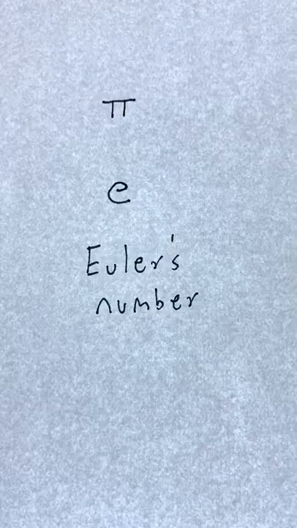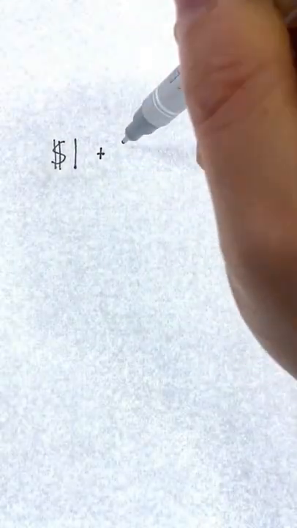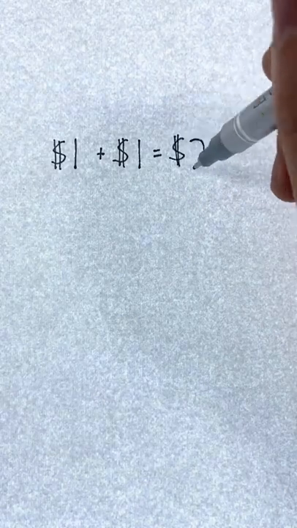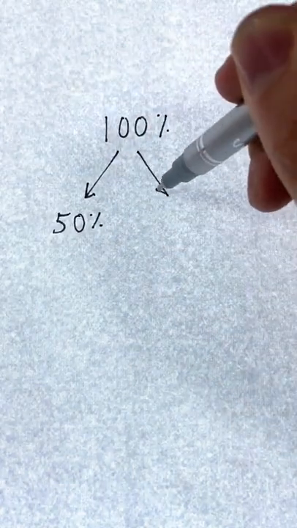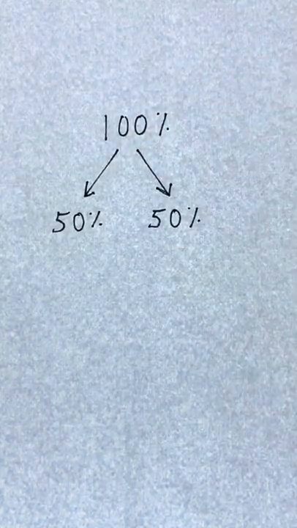To see where it comes from, suppose you deposit $1 in a bank that promises to pay 100% interest at the end of 1 year. At the end of the year, you'd have your original dollar plus the interest payment of $1 for a grand total of $2. Okay, now what if the bank split the interest payment into 2 installments, one of 50% after 6 months and the other 50% at the end of the year?